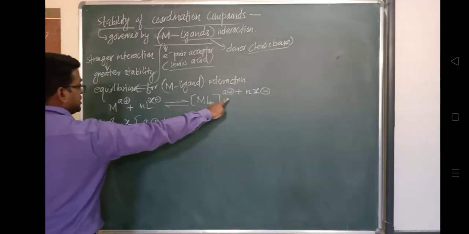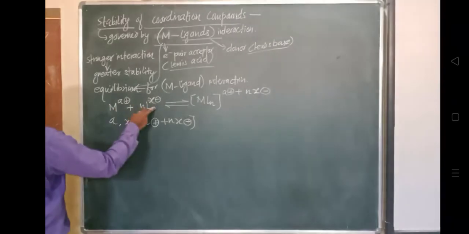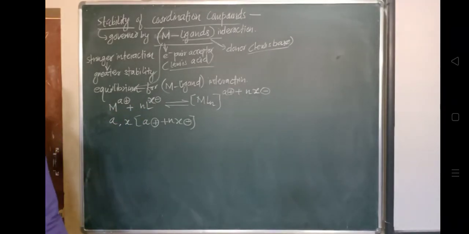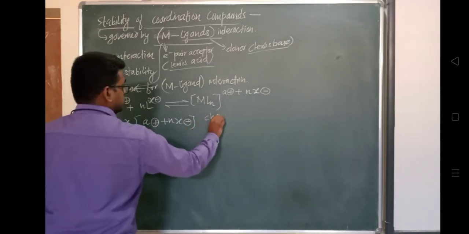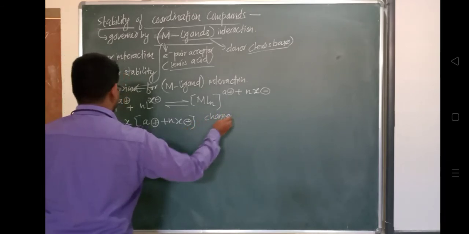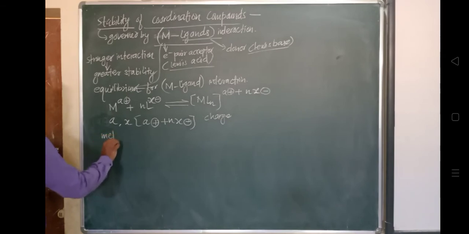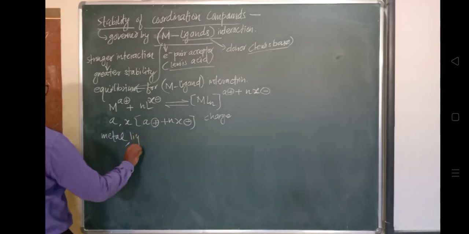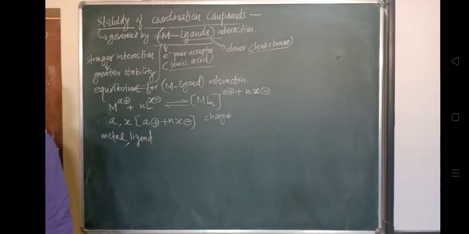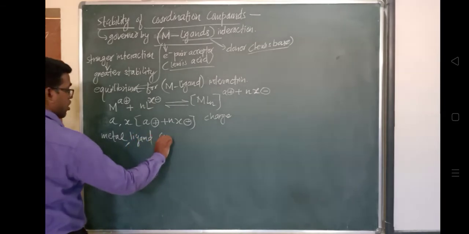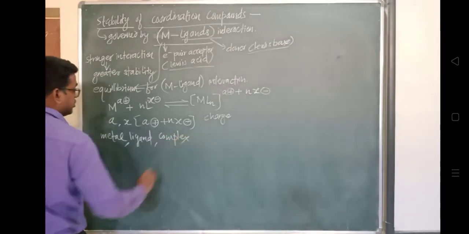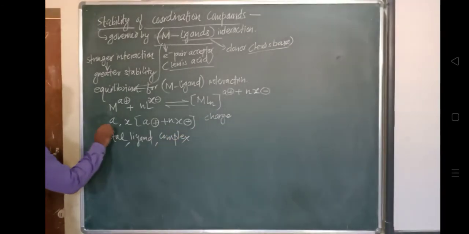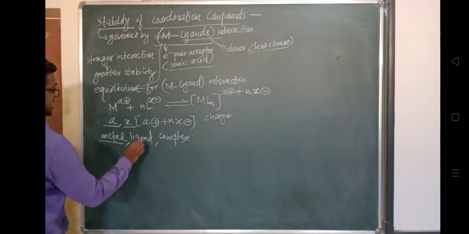This is the charge on the metal, this is the charge on the ligand X, and this is the charge on the complex respectively, you can see. So this is the charge on the metal, X is the charge over the ligand, and this is the complete charge which is present over this complete complex,